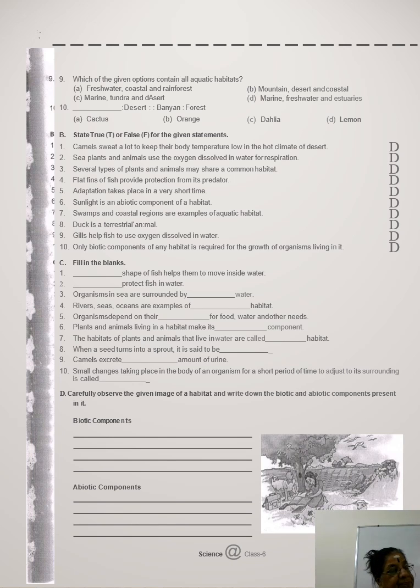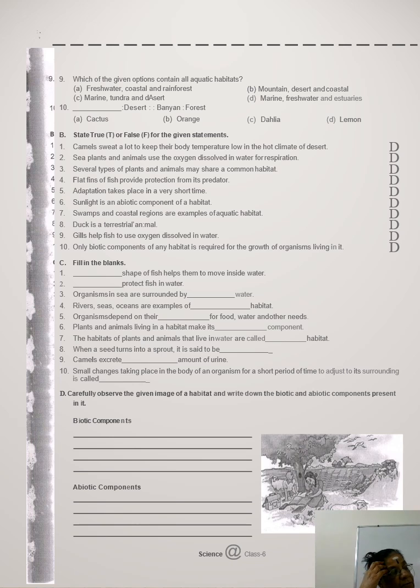Sea plants and animals use the oxygen dissolved in water for respiration. The statement is true. Then, several types of plants and animals may share a common habitat. That is also true. In a habitat, it is not that only one particular plant is there; many different types of plants and animals will be there.